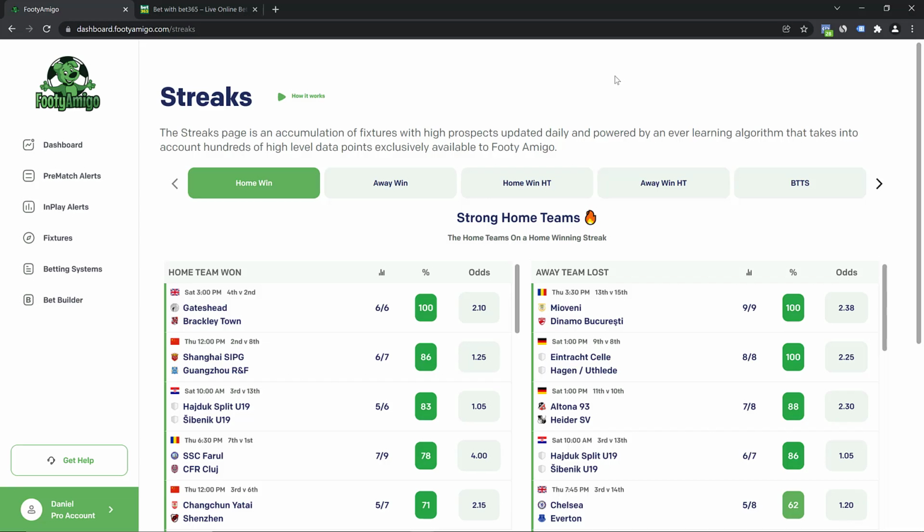Welcome to the Streaks page. The Streaks page is one of the most powerful pages on Footy Amigo, and it's a page you can come to on a daily basis to find high qualified games from teams that are on a streak.